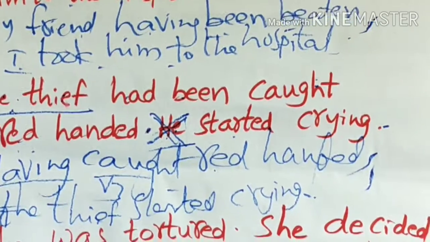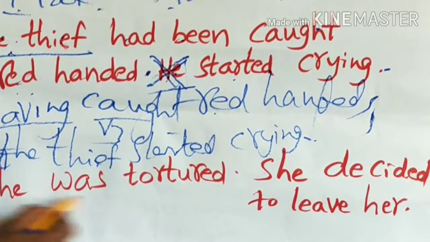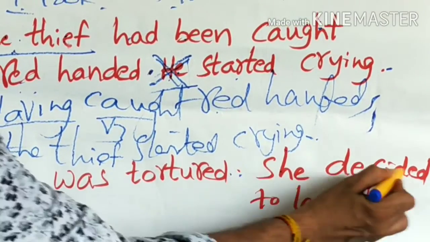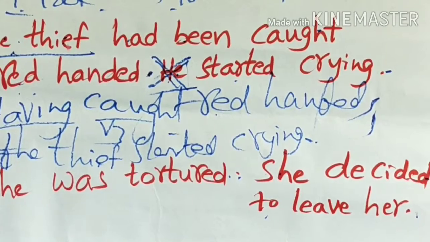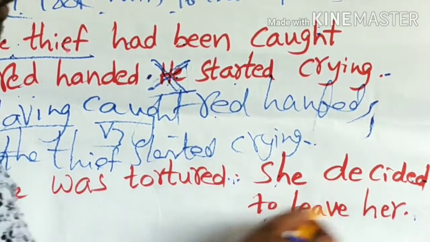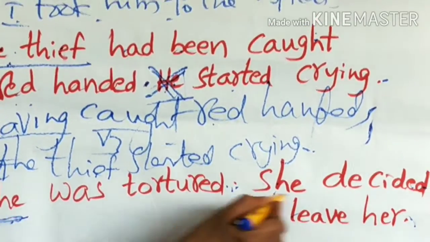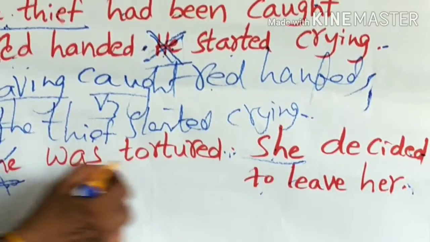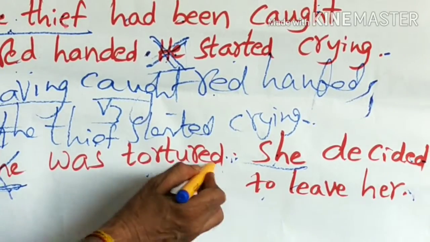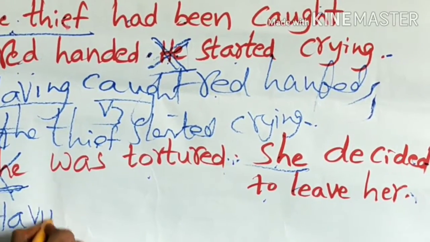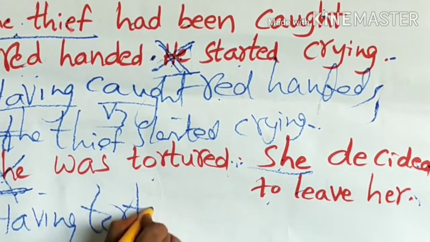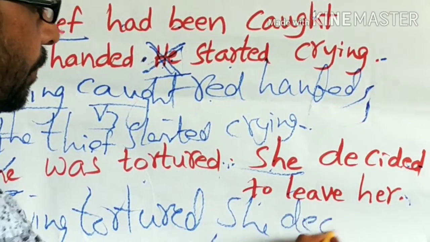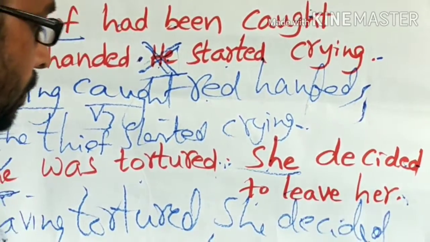Okay. She was tortured. Another example you can see. She was tortured. She decided to leave here. Subjects are the same, so we should delete the first subject. Having plus verb 3 is used. Tortured. Having tortured, comma, she decided to leave here.